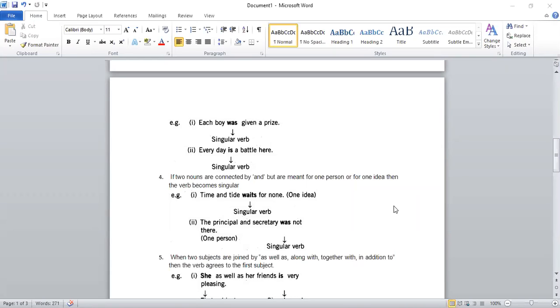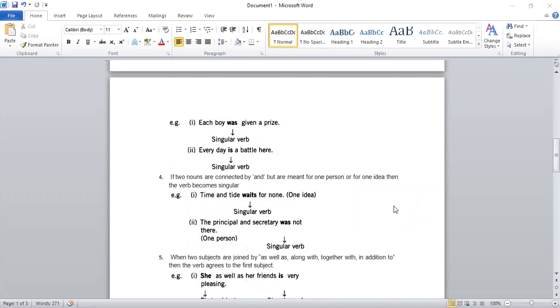If you are joining two nouns with the help of and, but now listen to it very carefully, but they are meant for one person or for one idea, then the verb becomes singular. Now remember this point. Although you are joining two nouns with the help of and, actually they both are talking about one person or one idea, then you are going to treat them as a singular subject. Then you are going to use a singular verb.